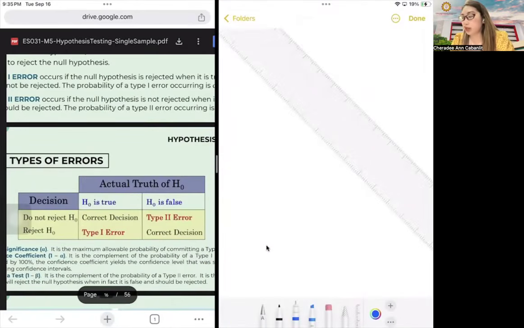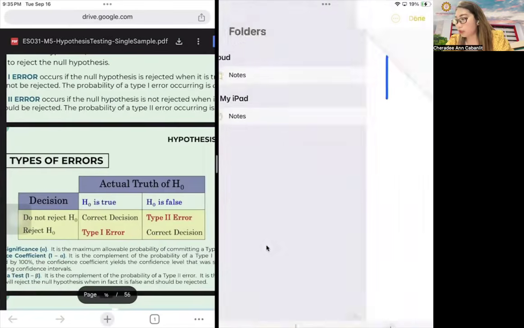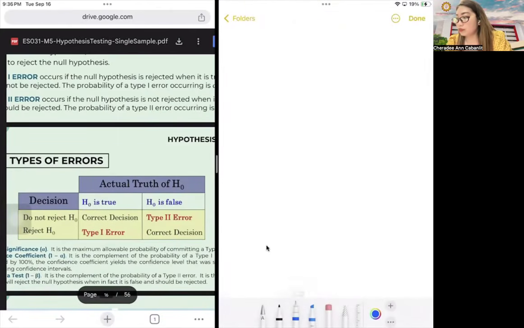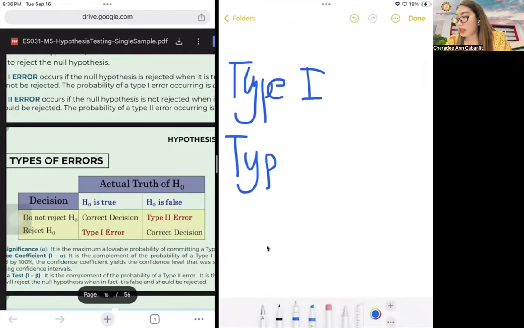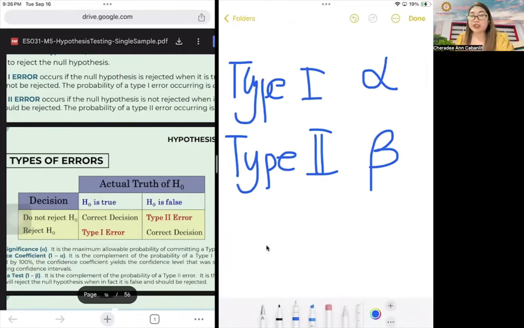Now, there are two types of error, the following: the type 1 error and the type 2 error. Sometimes the type 1 error is called the alpha error and the type 2 error is called the beta error. Let's discuss it in a simple way.